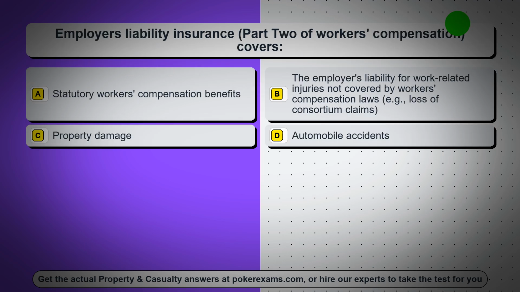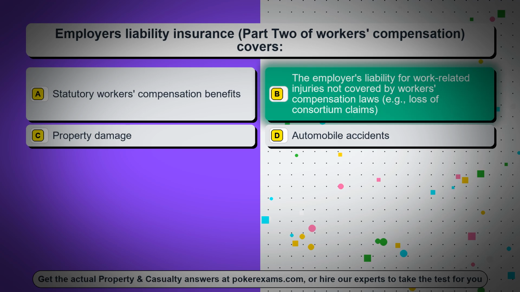Question 98. Employer's liability insurance, Part 2 of workers' compensation, covers option A, statutory workers' compensation benefits. Option B, the employer's liability for work-related injuries not covered by workers' compensation laws, example, loss of consortium claims. Option C, property damage. Option D, automobile accidents.